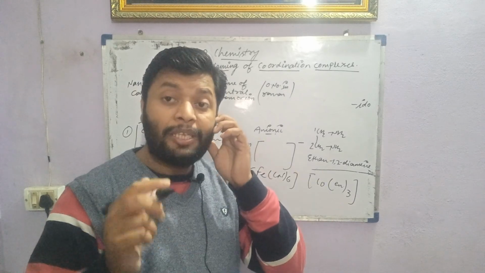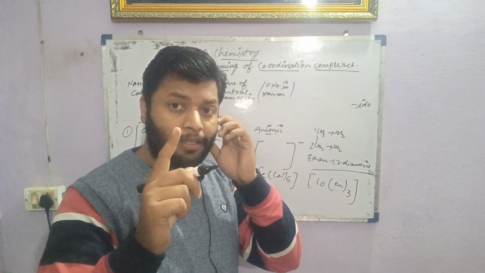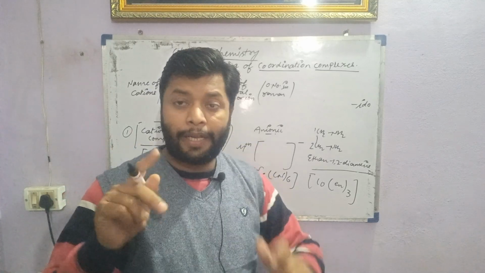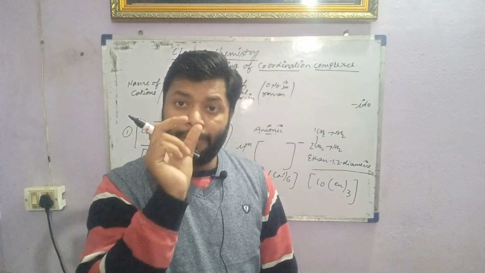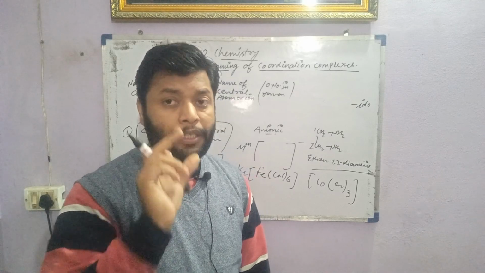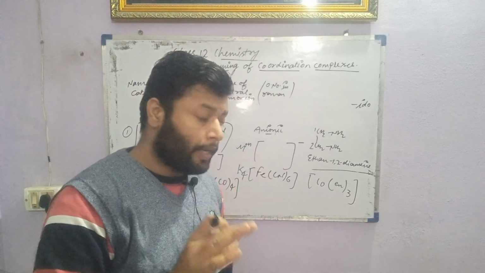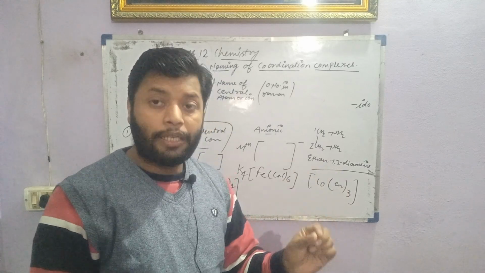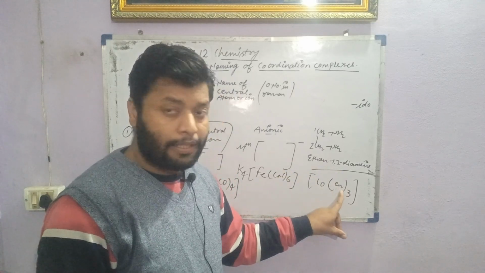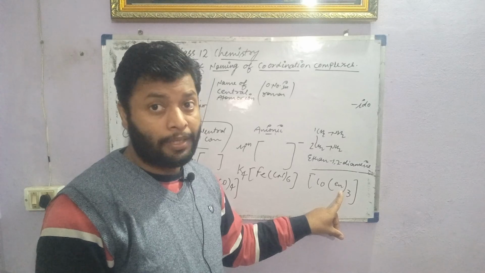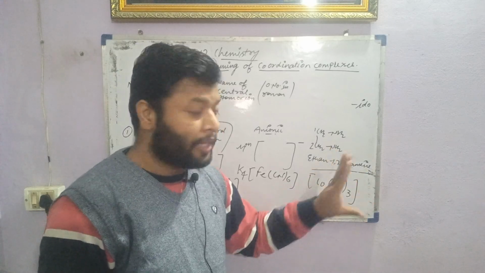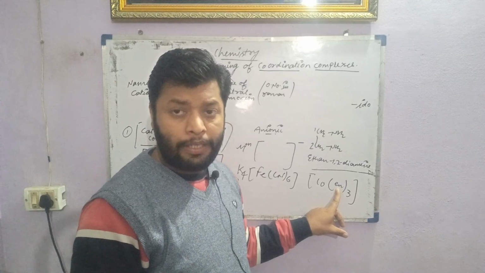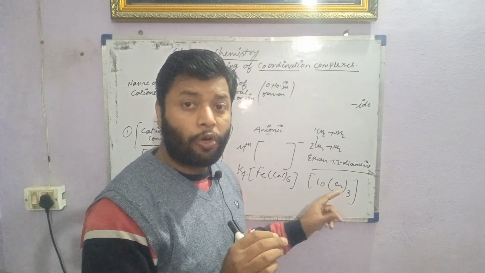As we know, methyl can be written as Me, phenyl as Ph, alkyl as R. These are abbreviations used for the different terms. In the same way, ethane-1,2-diamine can be abbreviated as en. Now you can see ethane-1,2-diamine is used thrice in the complex.